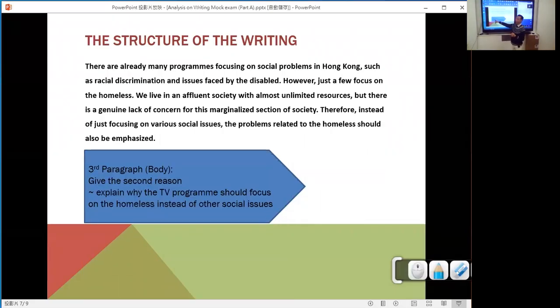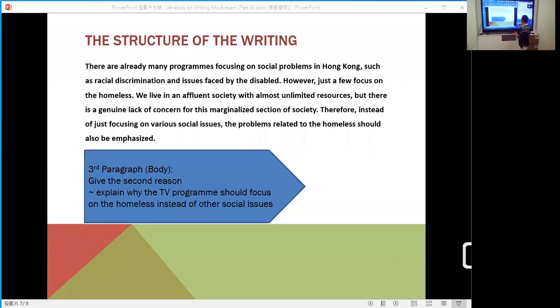Okay, this is paragraph 3, and this is the body part. This is the second part of the body. So it shows the second reason and explains why TV programs should focus on the homeless instead of other social issues.